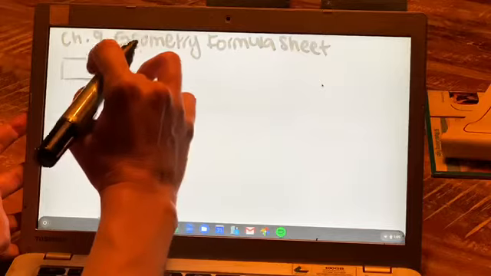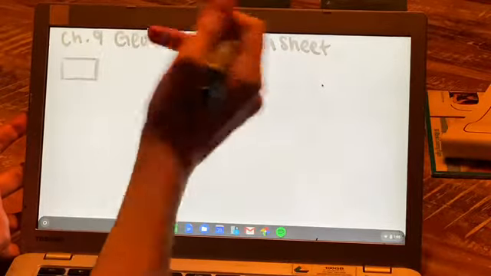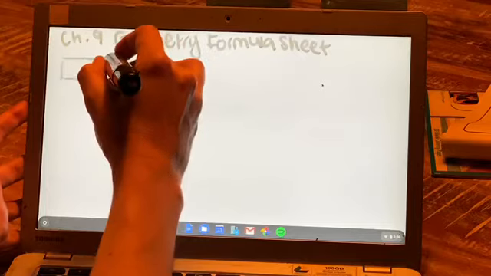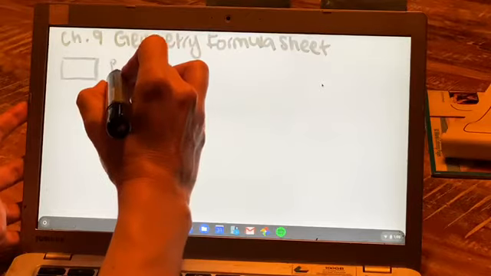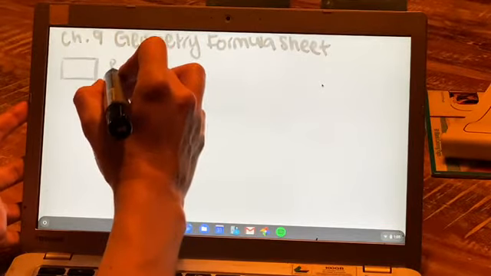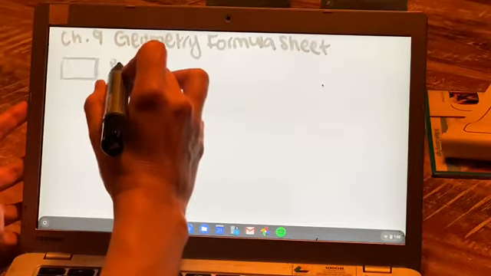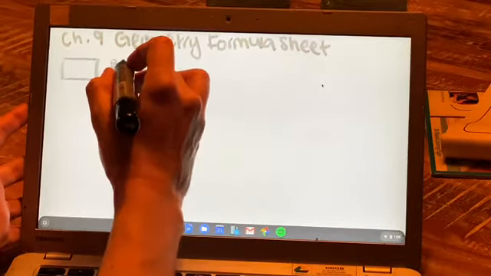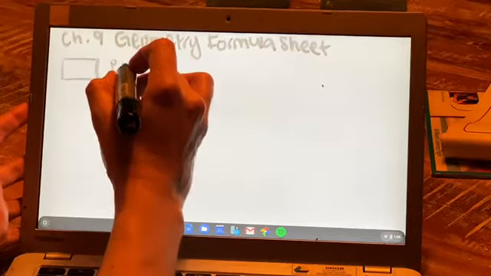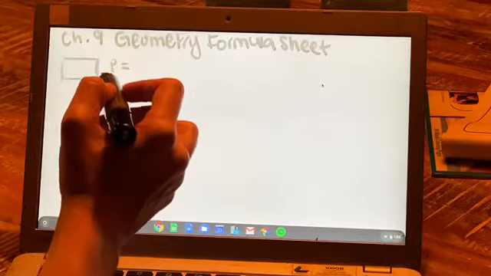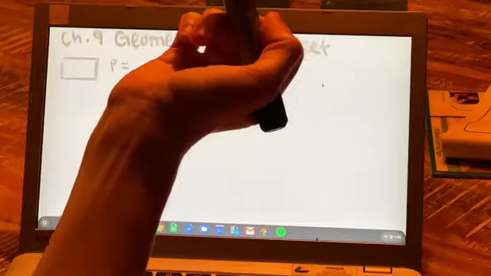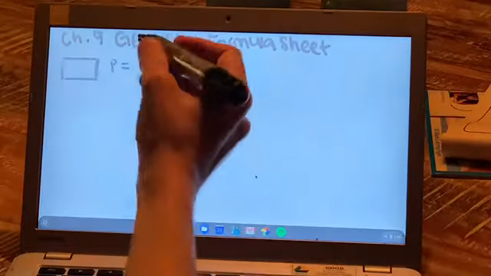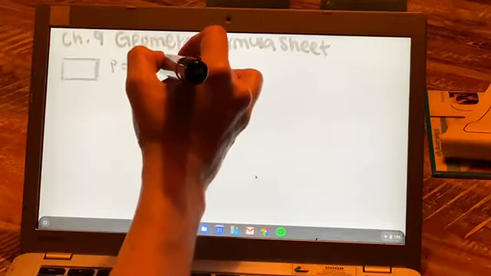Okay, right. So you guys know, first of all, we talked about the perimeter of a rectangle. And sometimes I do P and then a little sub word rectangle, or rec. Or I would draw a little tiny rectangle next to the P whenever I do this. It's up to you how you want to do it. But remember that the perimeter is just adding up each side, right? This side, the left, plus the bottom, plus the right, plus the top. So a lot of times we call that length times 2 plus width times 2. Does that make sense? So we can say 2 times the length plus 2 times the width.